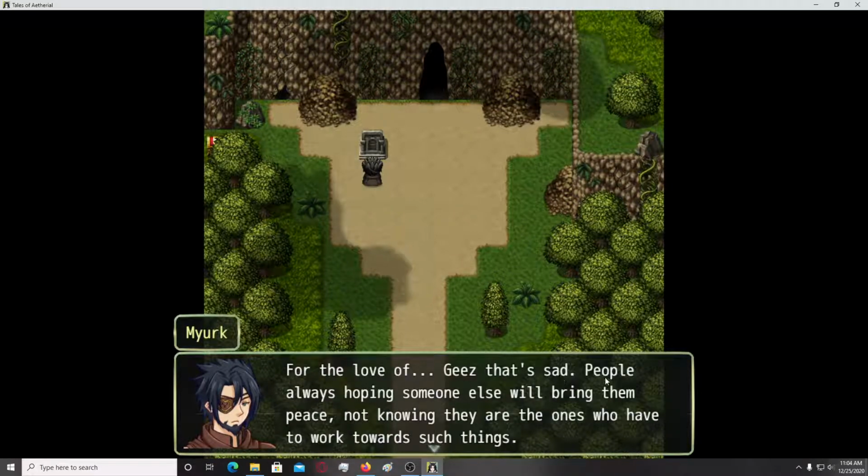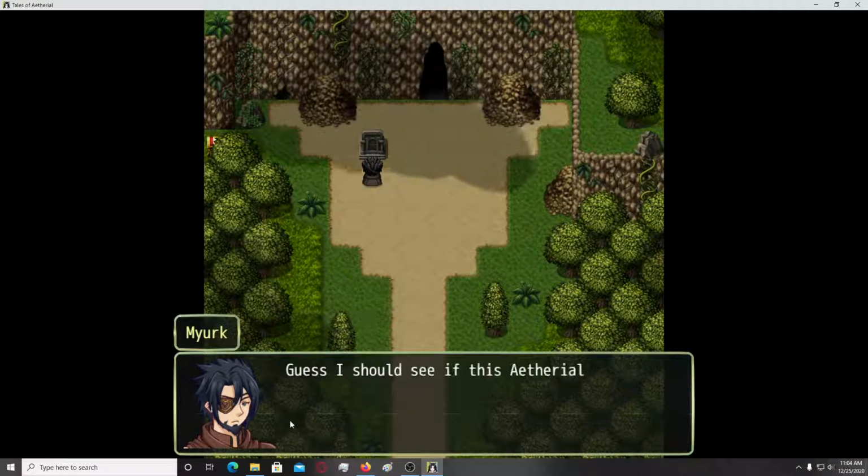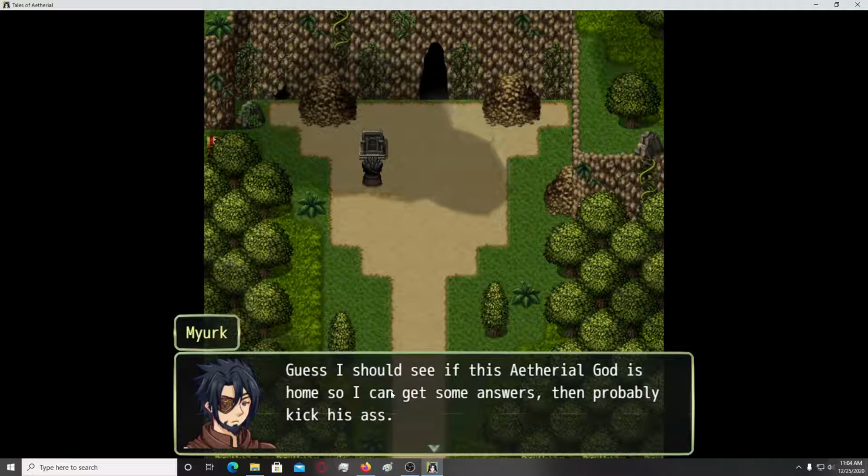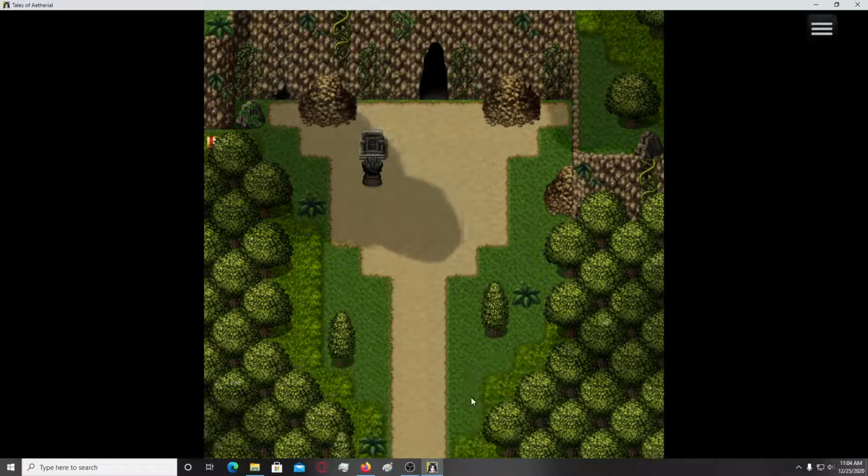For the love of Jesus, that said, people are always hoping someone else will bring them peace, not knowing they are the ones who have to work towards such things. Guess I should see this ethereal god is home so I can get some answers, then probably kick his ass.